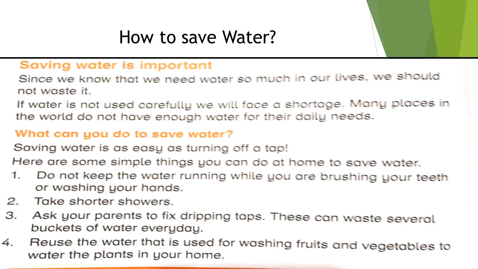Number two is take shorter showers, because in this way you can also save water. Number three is ask your parents to fix dripping taps. As you know, if there is a dripping tap around you, you have to ask your parents or elders to fix it so you can save water. That dripping tap can waste several buckets of water every day. So you must work on that.